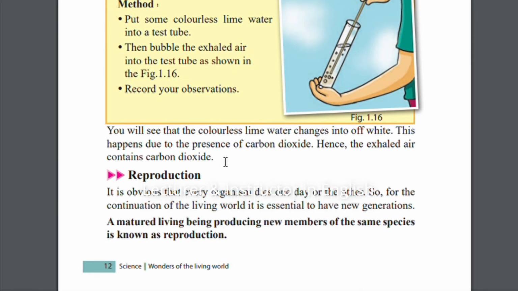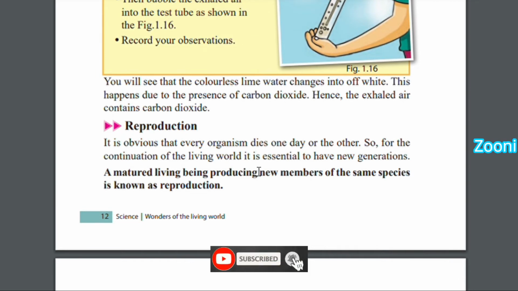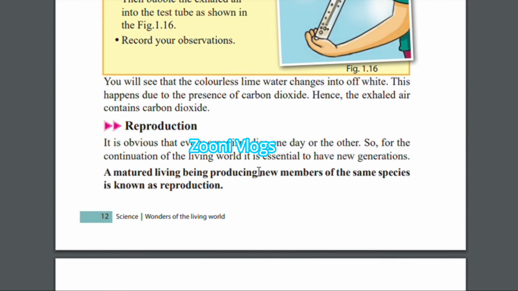Now here, we are in reproduction. Reproduction means again we are producing. It is obvious that every organism dies one day or the other. That's the fate of our life. We start our life as an infant, and by the time we go to old age, sometimes we have to die before that. That's the fate of our life.